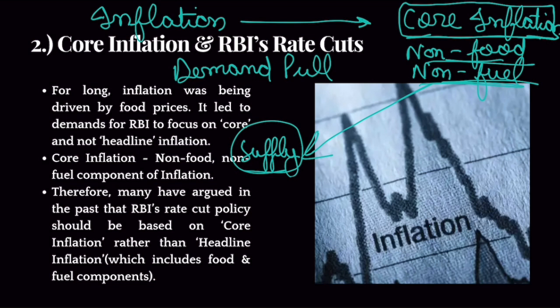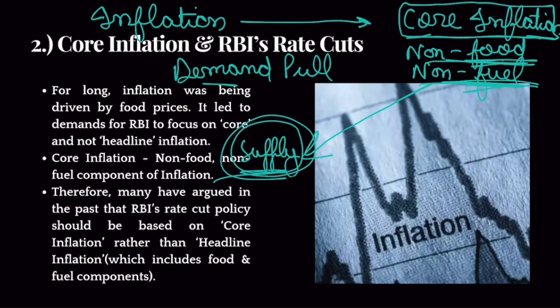If RBI increases interest rates, it would definitely hamper demand, but it won't hamper supply. So RBI's interest rate policy cannot control food inflation or fuel inflation. So why is RBI's interest rate policy based on food and fuel inflation? Because food and fuel inflation are dependent on supply.